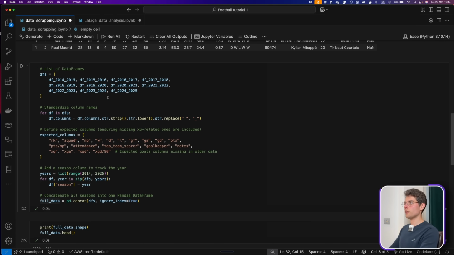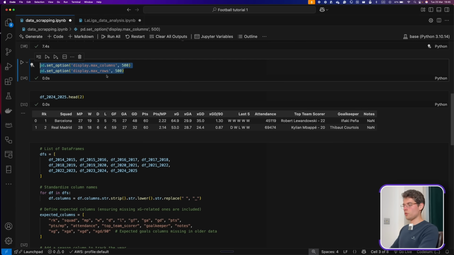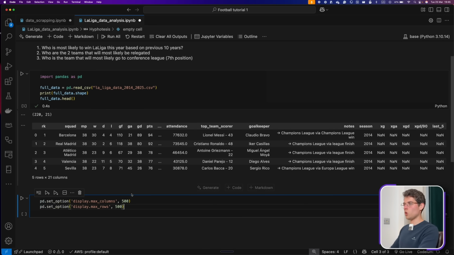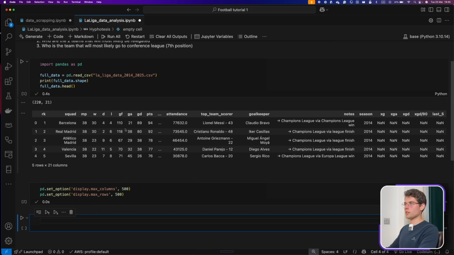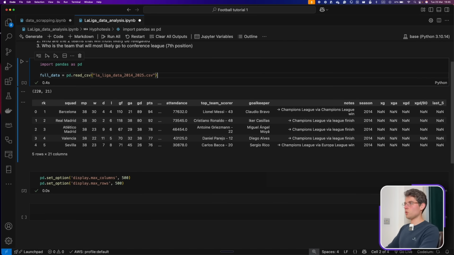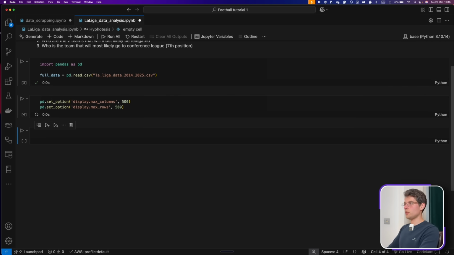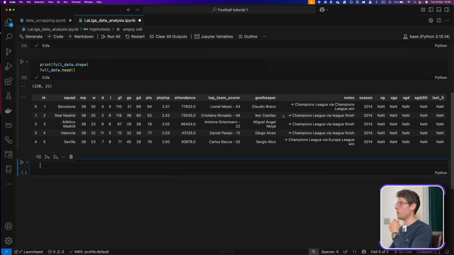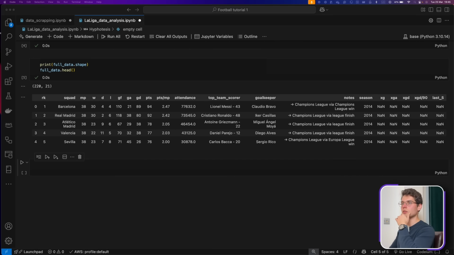Let me just bring this in. This one here is just for us to have the ability to see all the columns and a maximum of 500 rows. Let's close that one there and do it here. If we bring these in here, we should be able to see all the columns, and that's the goal.